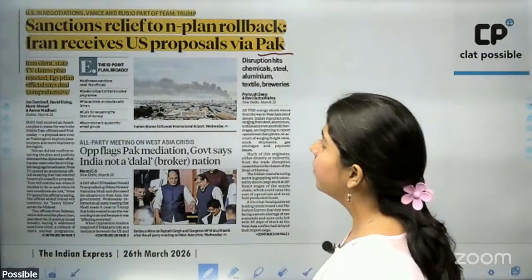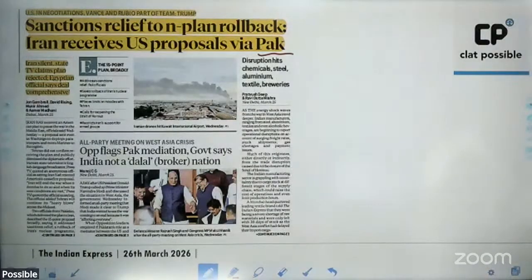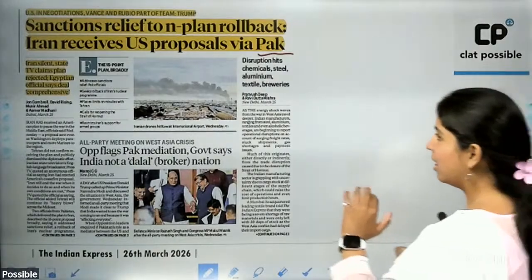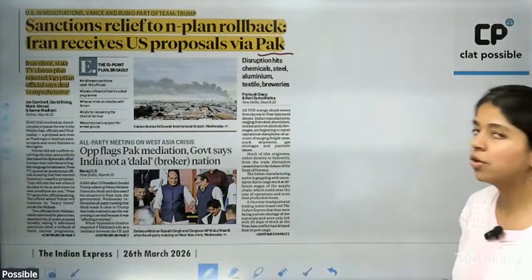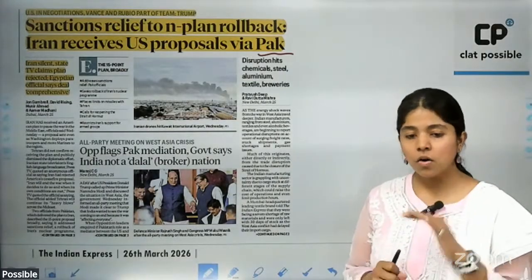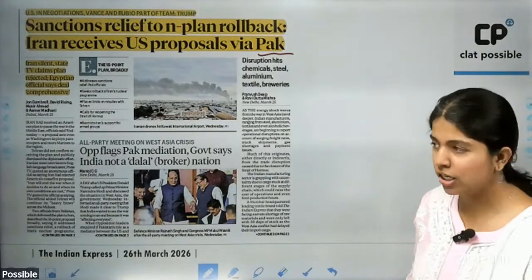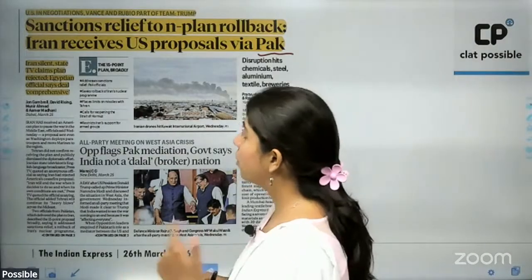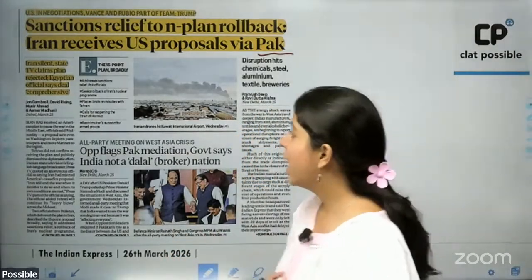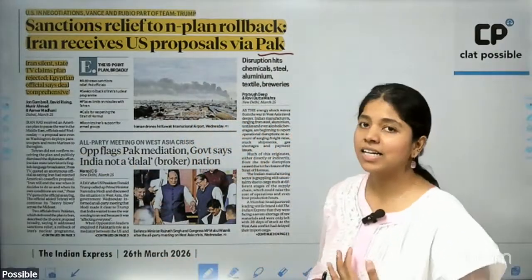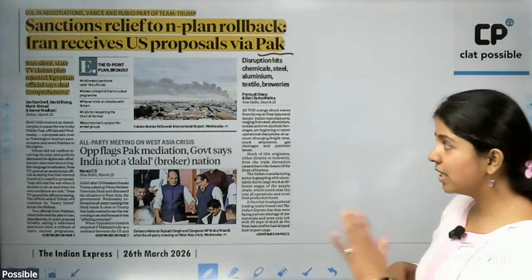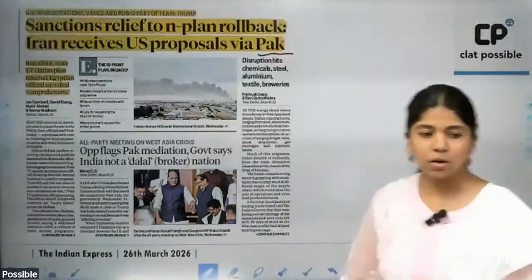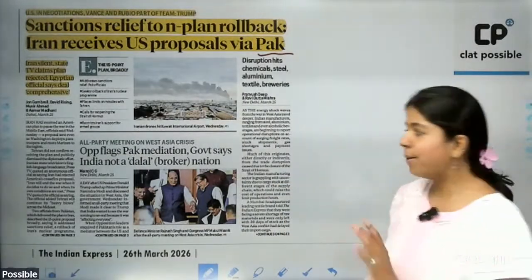The US is also ready to give certain concessions in terms of Iran's nuclear powers, while placing a limit on the increase of Iran's nuclear energy. They have also called for reopening of the Strait of Hormuz, and that Iran must not extend support to militant groups in the region. All of this 15-point program has been tabled in front of Iran by Pakistan.